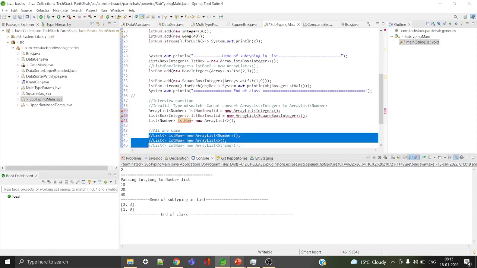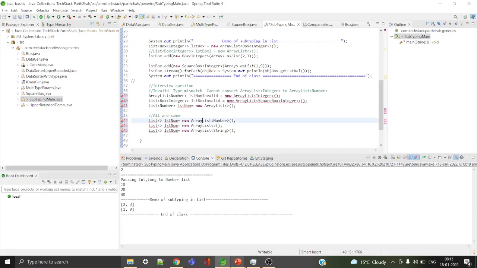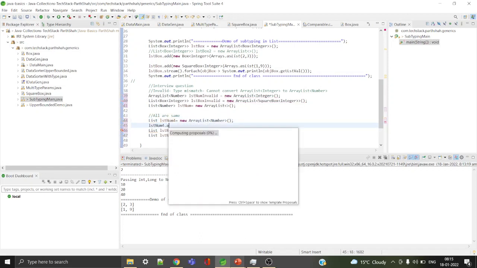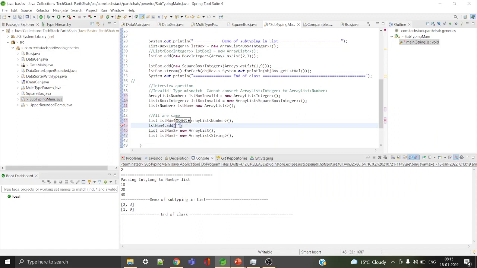One more thing in generics, when we specify a syntax like this, it's throwing an error because I have used the same type. Now, if I say a list with no type specified, lstNum equal to new ArrayList<Number>, then this Number doesn't make any sense. Similarly, I specify another type with ArrayList with no type, it's also a raw type. So this is also a raw type. I can add Integer also, I can add String also to it, it will work fine.